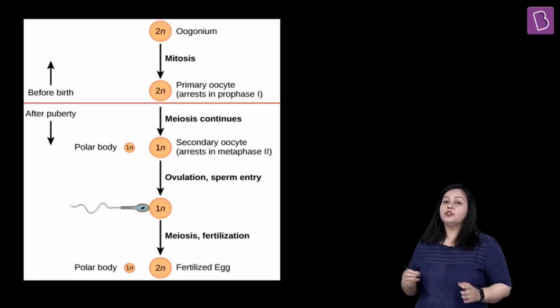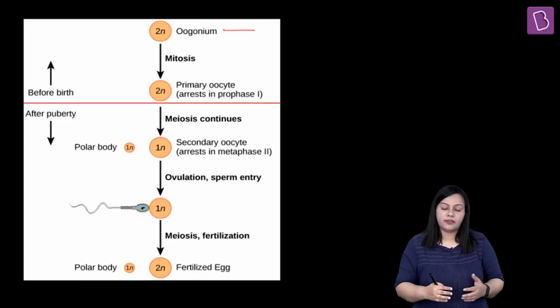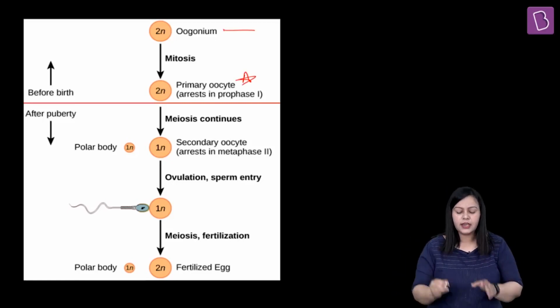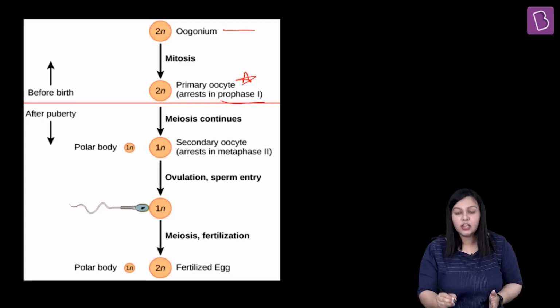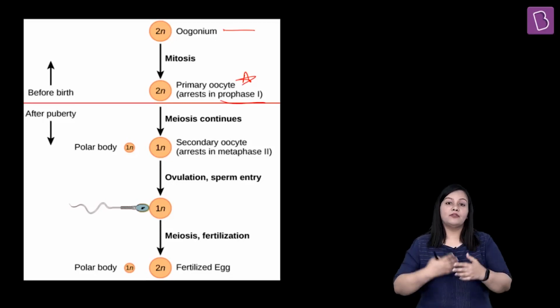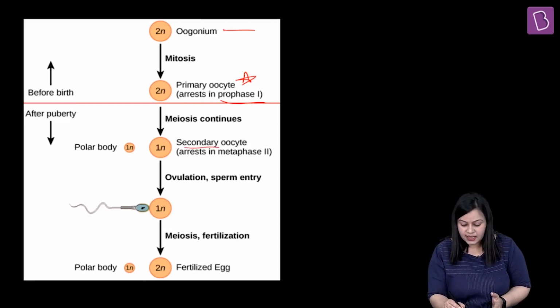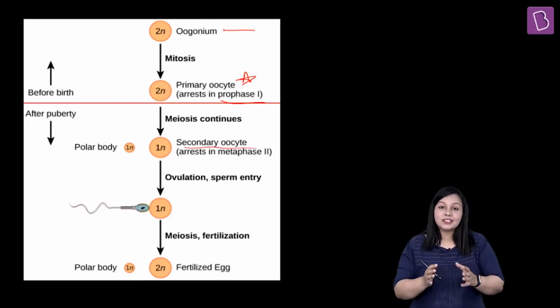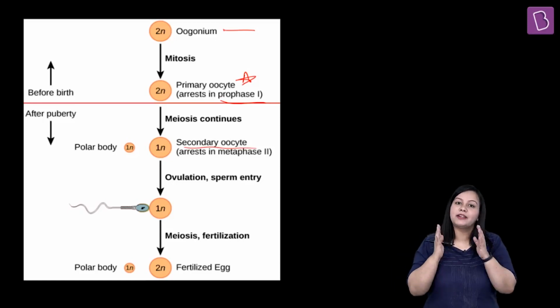Yeah, so you all know that before birth the oogonium divides mitotically in order to form the primary oocyte, which before birth is going to get arrested at the first meiotic stage. So the meiosis starts, but then it gets arrested there itself, right? Then when puberty comes, this meiosis is going to continue and form the secondary oocyte. But in this secondary oocyte also, the second meiotic division starts, but it arrests.